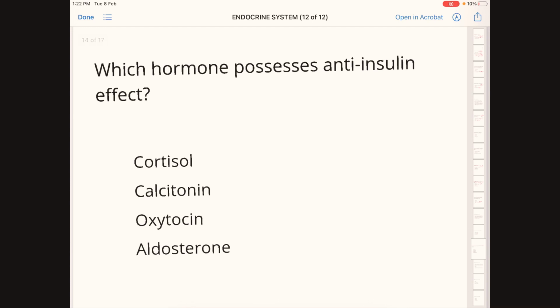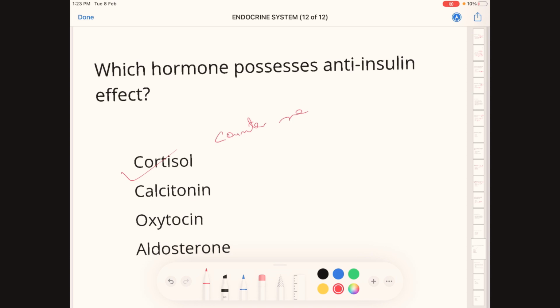Which of the following hormones possesses anti-insulin effect? Option A, cortisol; option B, calcitonin; option C, oxytocin; option D, aldosterone. Correct answer here is cortisol. There are 4 or 5 hormones known as counter-regulatory hormones.